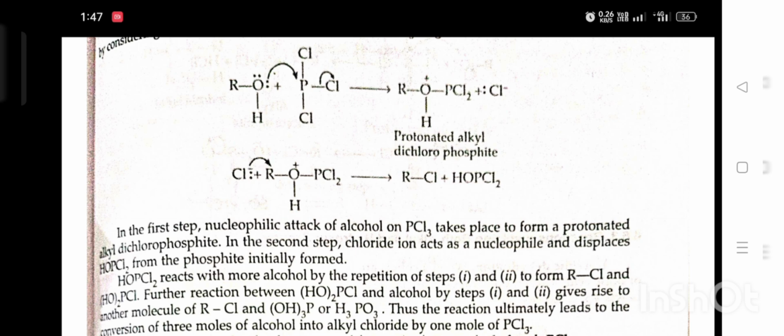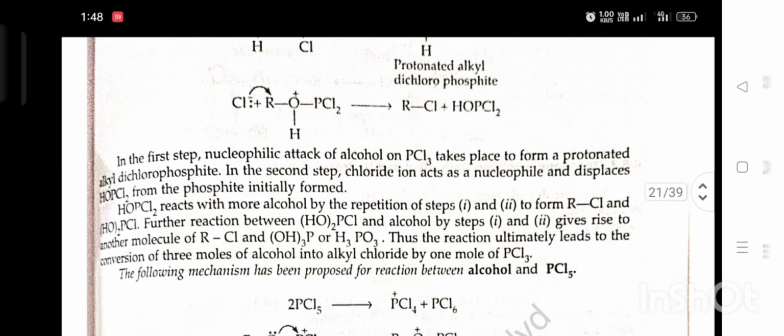In the second step, chloride ion acts as nucleophile and displaces HOPCl2 to form the alkyl chloride. The HOPCl2 initially formed reacts with more alcohol by repetition of steps first and second to form RCl and HO2PCl. This further reacts with alcohol by steps first and second to give another molecule of RCl and H3PO3.